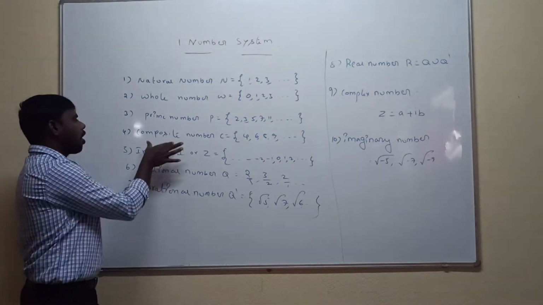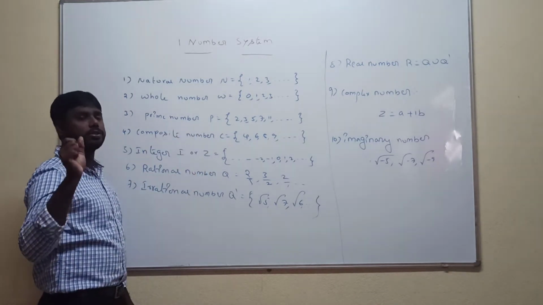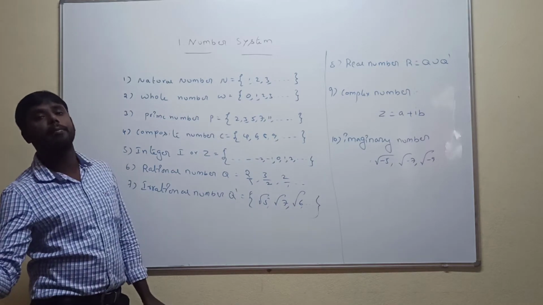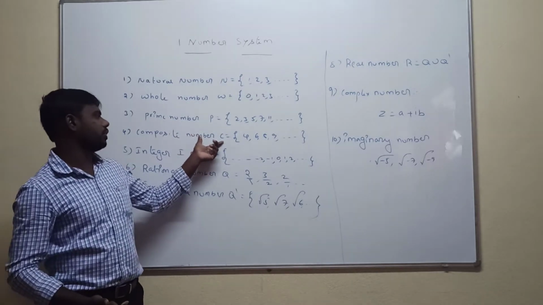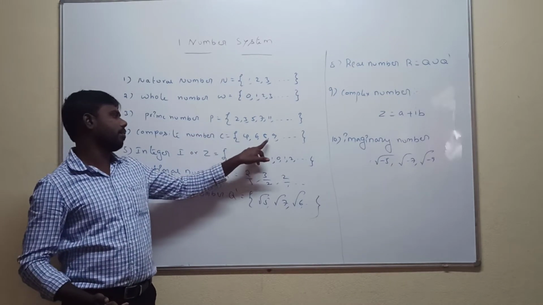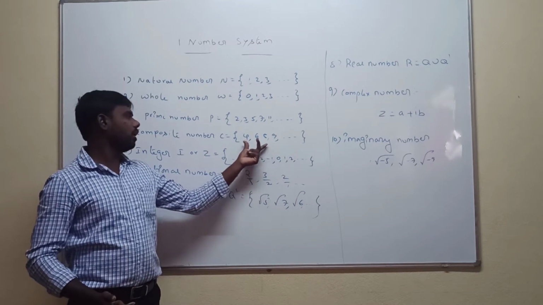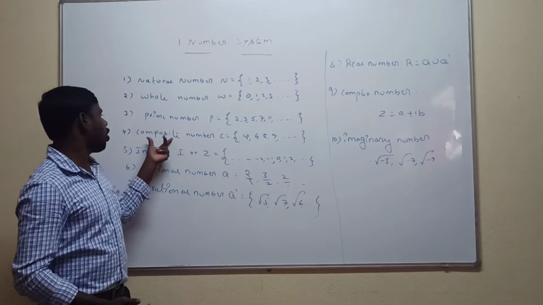Next one is the composite number. A composite number is nothing but a natural number greater than 1 which is not a prime number. It is denoted by capital C, for example 4, 6, 8, 9. These numbers are all greater than 1 and not prime. That type of number is called a composite number.